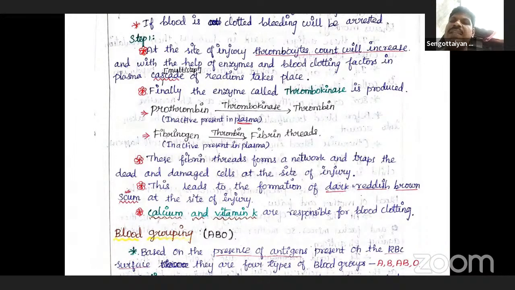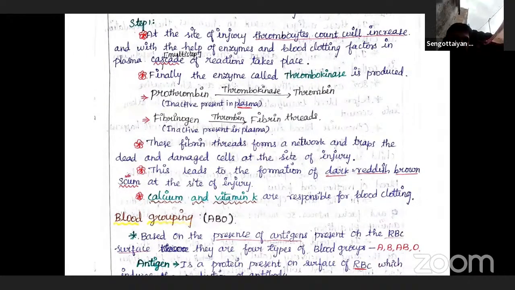So calcium and vitamin K, as already told, are essential and play an important role in the blood clotting factors. This is the important one. So that's all about blood clotting. In blood clotting, we may expect questions. Surely one or two questions will come from the blood and body fluids or blood clotting.